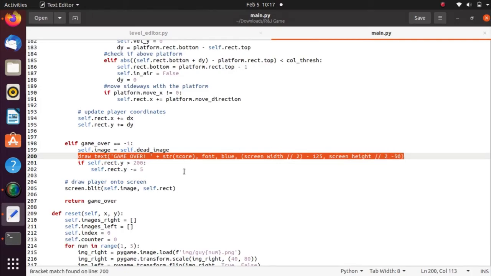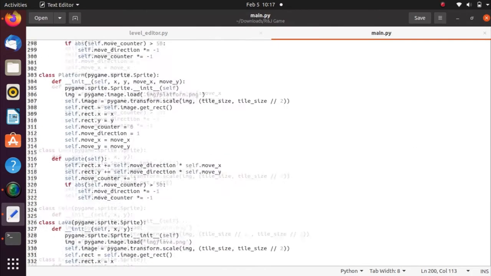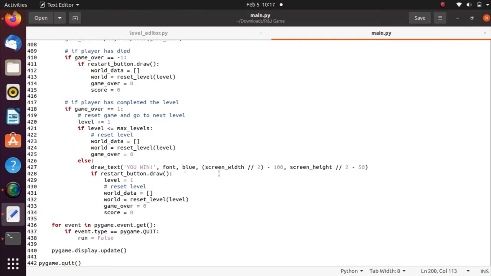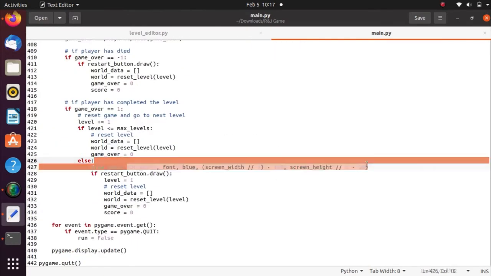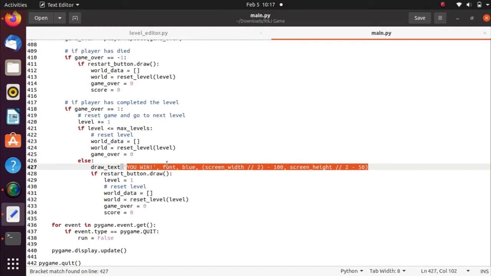The same goes if we finish the level, it will show you win. The arguments are our text, then the font, the colors, and then the position we want to put the text on the display.